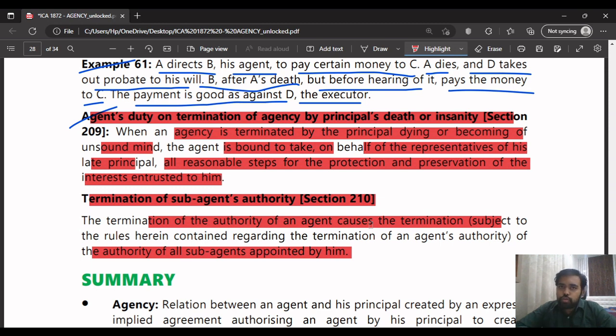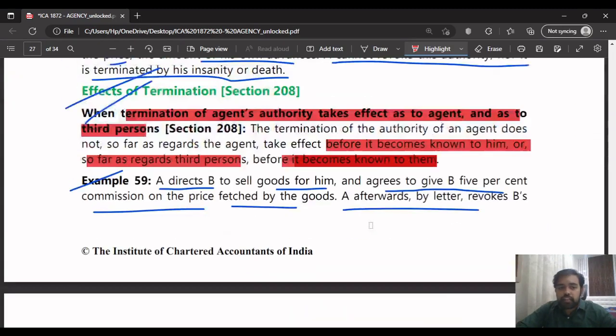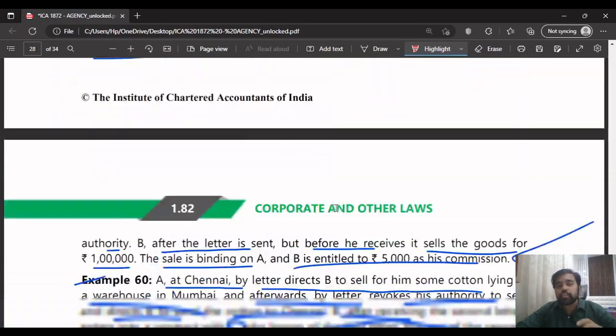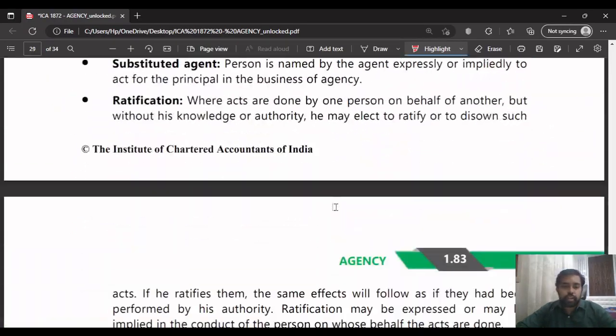Because if you can't score in these chapters, the theory will be tricky in the big chapters. In these chapters, easy questions will come directly. They will ask one point from revocation only, or from irrevocable points. So you have to study this properly.